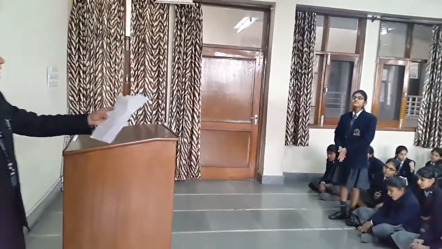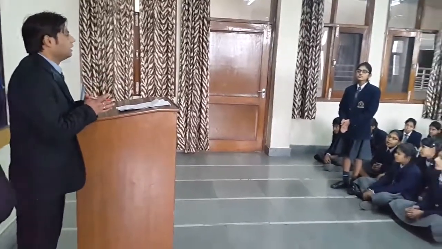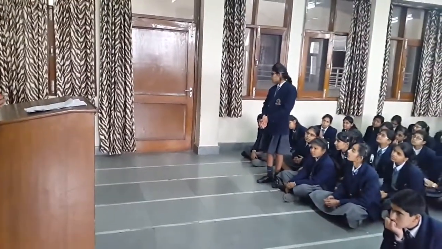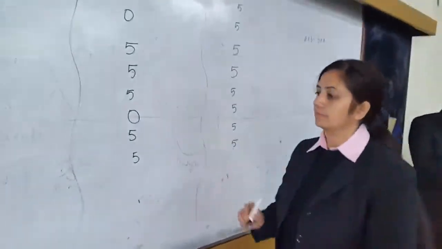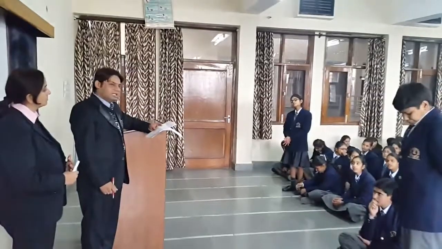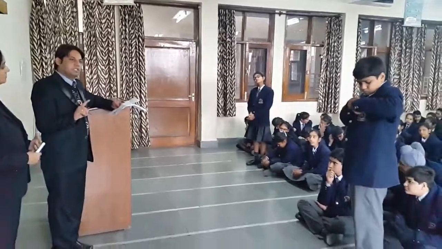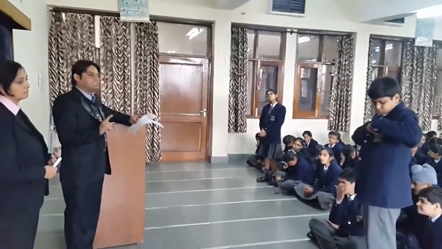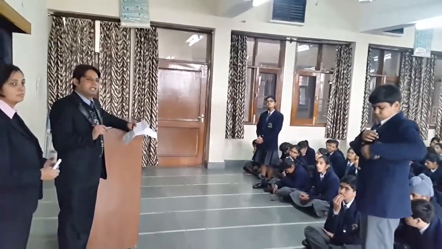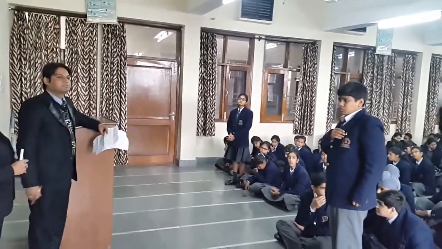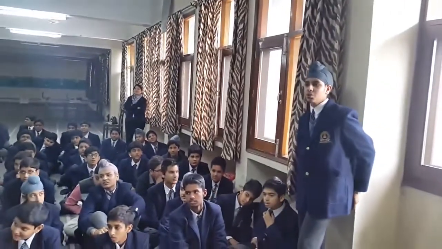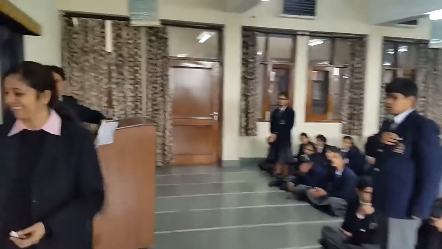Question for the group C now. What is the sum of all the exterior angles of any polygon? Very good, it is 360. It's right. A quadrilateral in which the diagonals are equal and bisect each other at right angle, or 90 degrees. What type of quadrilateral? Very good, it's square.